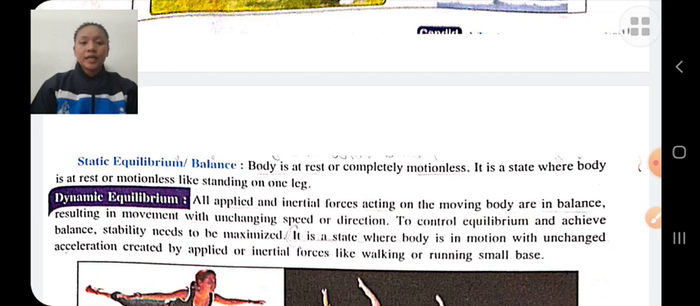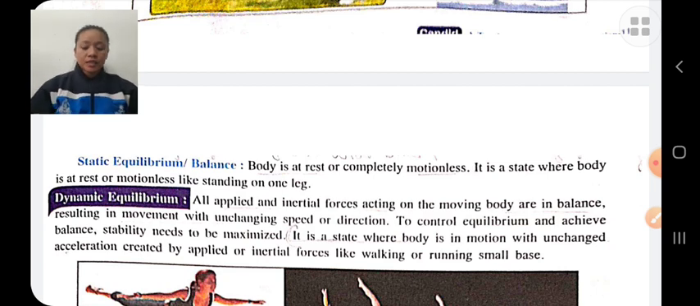Dynamic equilibrium means balancing the body while in motion. All the applied and internal forces acting on a moving body are in balance. Therefore, the result is movement with unchanging speed. For example, in gymnastics, the person is in motion, there is movement, and in that condition he has to balance his body. These are the two types of equilibrium.